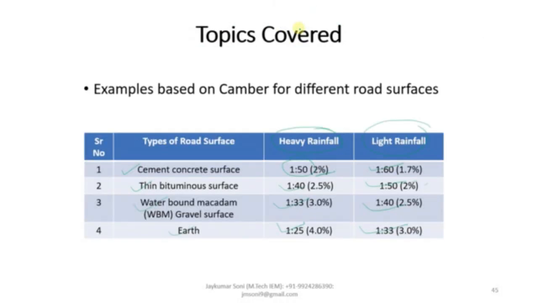Now let us move towards the examples of this particular topic. How can you identify that this is an example of a topic from camber, or an example which belongs to the cross slope category? Let us read this particular example statement. A major district road. This is the category of road of WBM pavement. We have discussed in the previous slide that the full form of WBM road is water bound macadam. So the road category is given, which is water bound macadam.